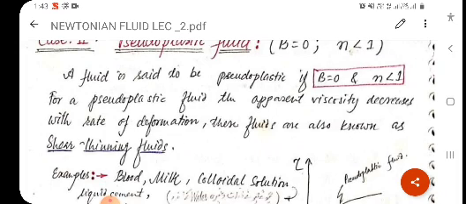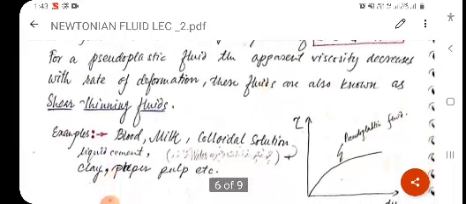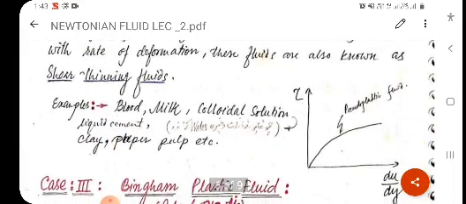For a pseudoplastic fluid, the apparent viscosity decreases with rate of deformation. These fluids are also known as shear thinning fluids, meaning that mu apparent will decrease. Examples are blood, milk, colloidal solution, etc.